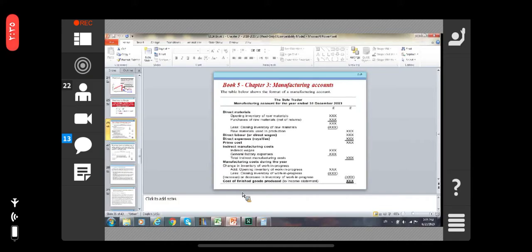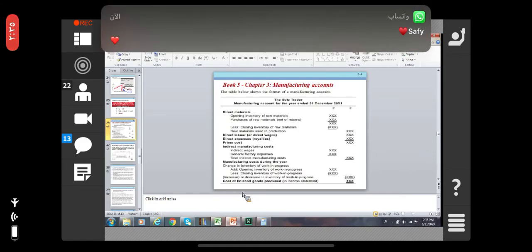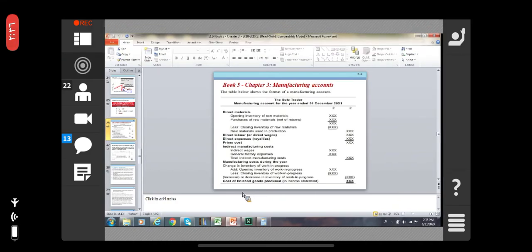Manufacturing accounts. The table below shows the format of a manufacturing account. The sole trader manufacturing account for the year ended 31st of December. Direct materials. Opening inventory of raw materials. Purchase of raw materials.